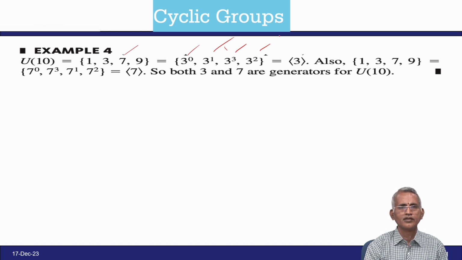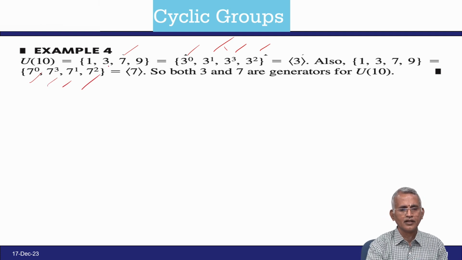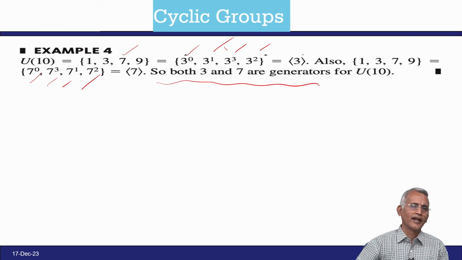Also 1, 3, 7, 9 can be written as 7 power 0 is 1, 7 square is 9, 7 cube is 3, so 7 is also a generator of U of 10.